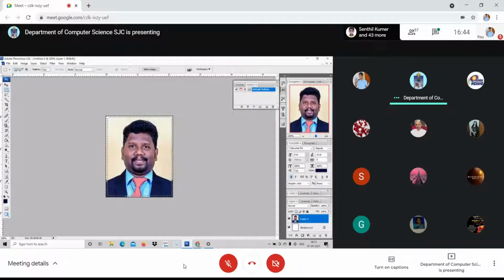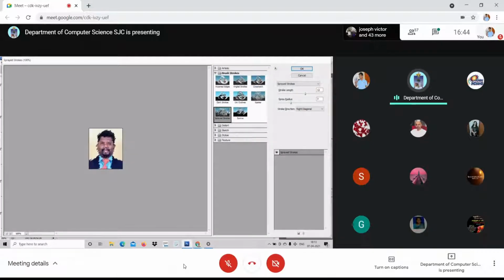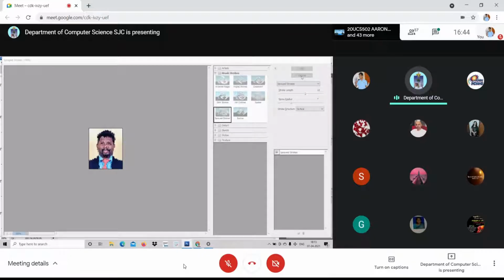I think with this very small file we are not able to get it right. Okay, I shall do it with the full picture. Okay, sprayed strokes. So I have told you already. See, you can select it and adjust it, and the area also can be chosen. For example, this is diagonal. Right diagonal means from the top corner to horizontal, similarly horizontally. You can even make it left diagonal, meaning from left to vertical, from the top. So you can adjust. All these are there, right?